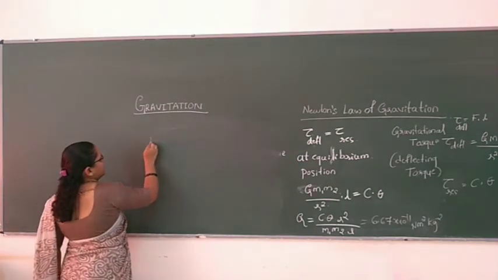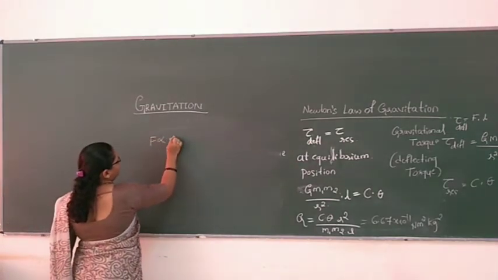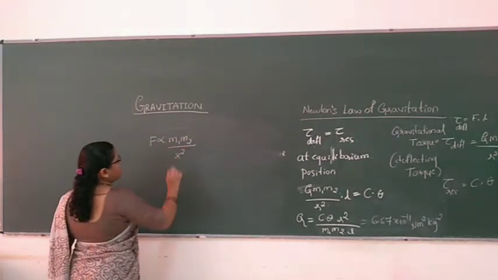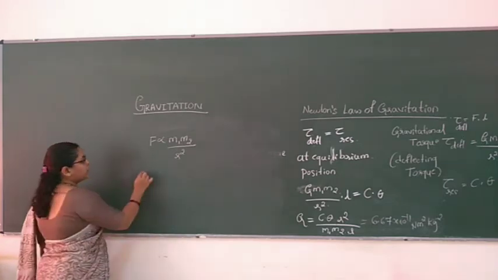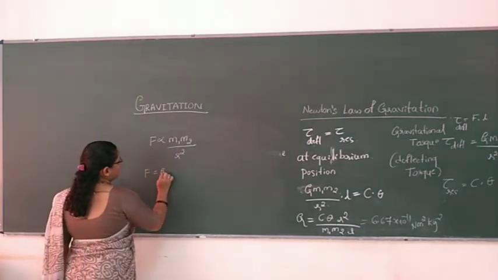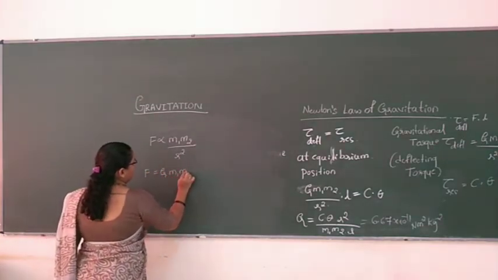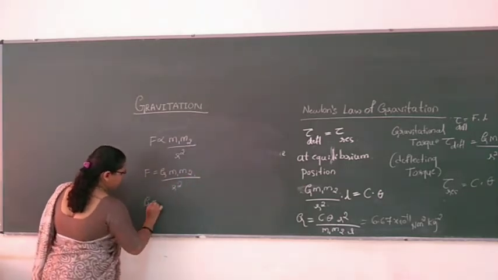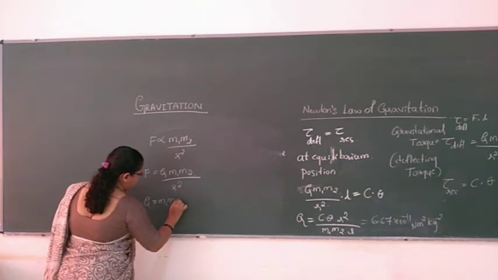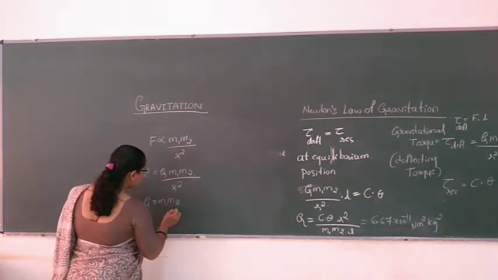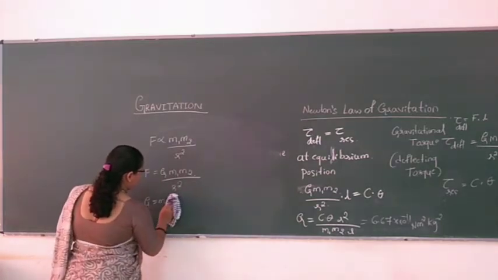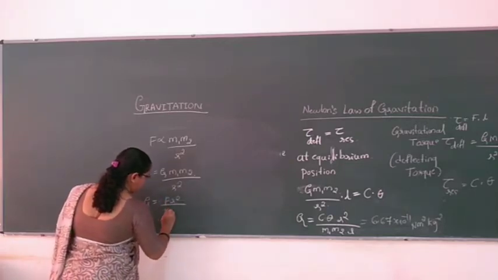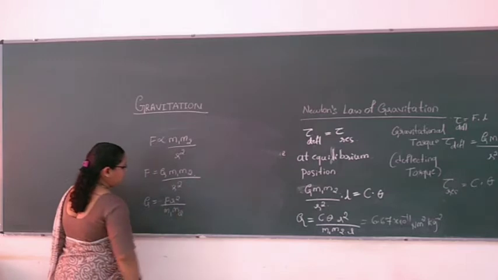Again, the gravitational force is directly proportional to the product of their masses m1 and m2 and inversely proportional to the square of the distance between them. So F is G m1 m2 divided by r square. So G is equal to F r square by m1 m2.